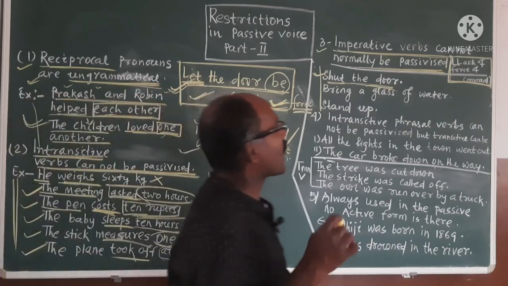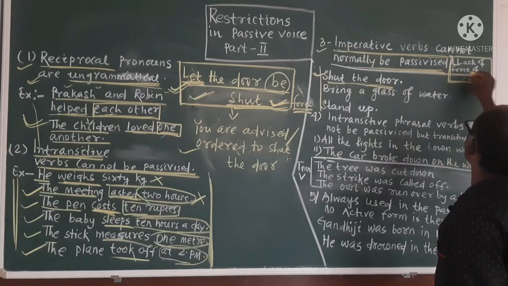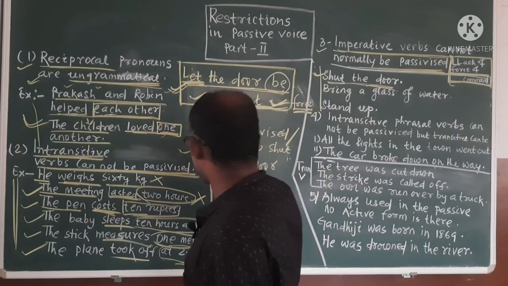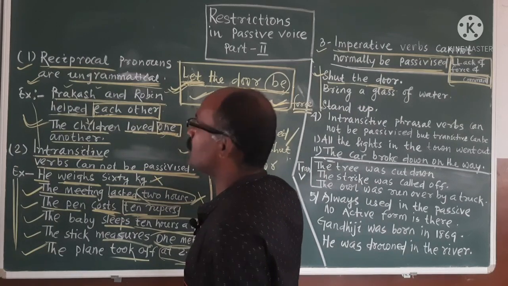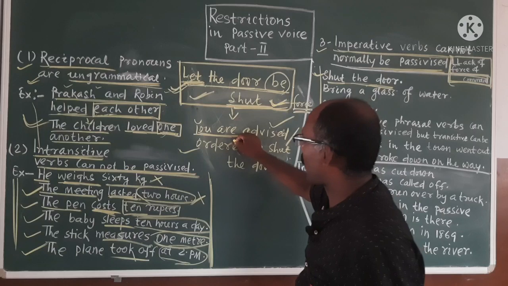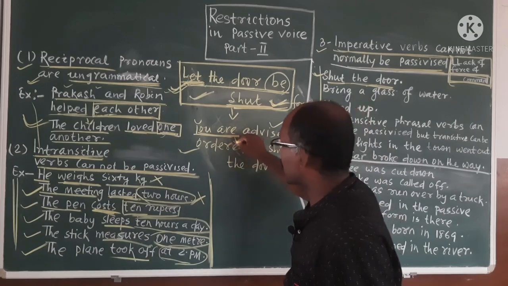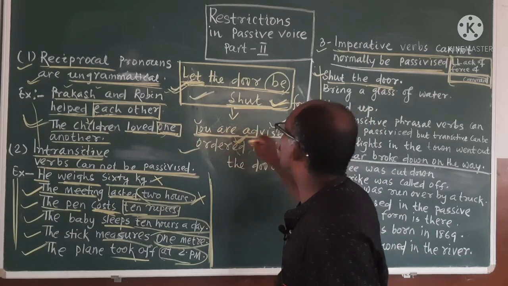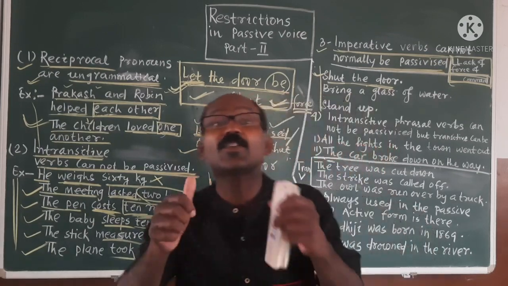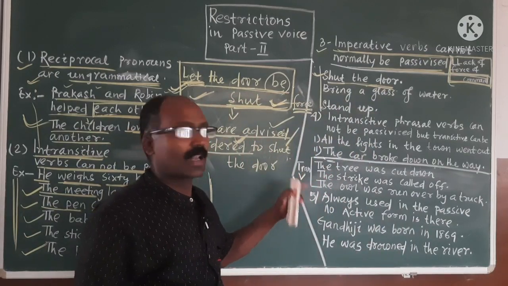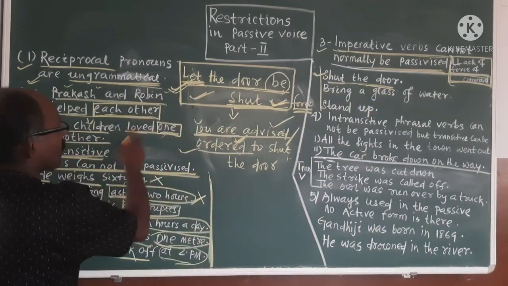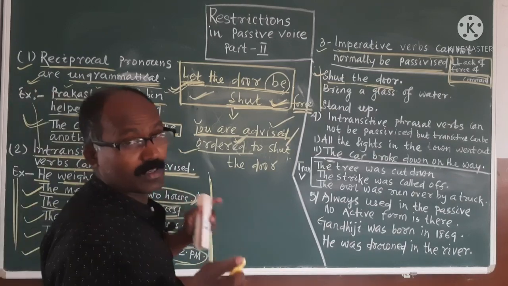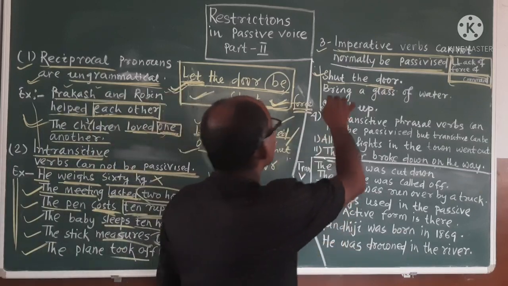Again, if you want to bring the force of command, if you want to highlight the force of command, that means what you have to do? If you are advising, you will write advised. If you are ordering, you are writing ordered. If you are commanding, you have to write the ordered, commanded, like that. In this way you can try to get the meaning in passive form. Like that, here what you are doing, object is coming to the first, then tense, then verb, third form, then object becomes subject like that. Here you will not get.